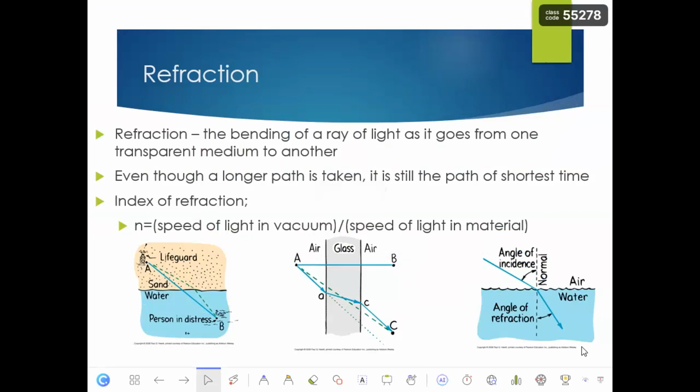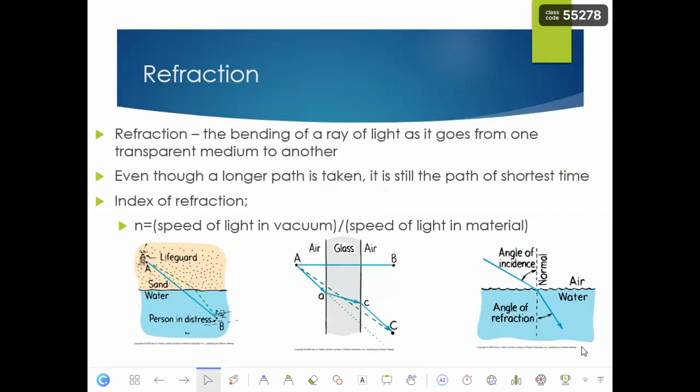The angle between the normal line and the incident ray, or incident visible light, is called the angle of incidence, and the angle between the normal line and the reflected ray is the angle of reflection.